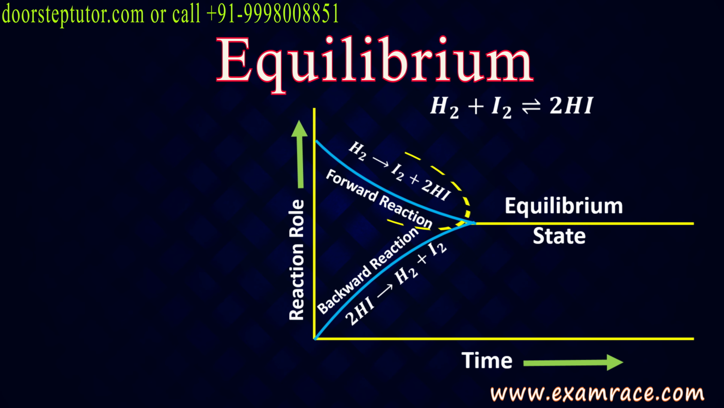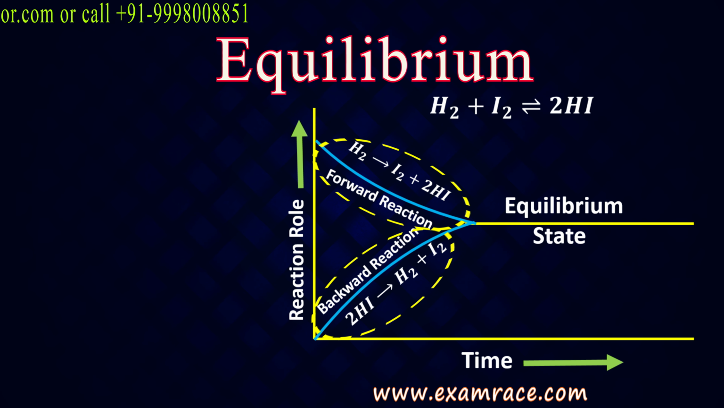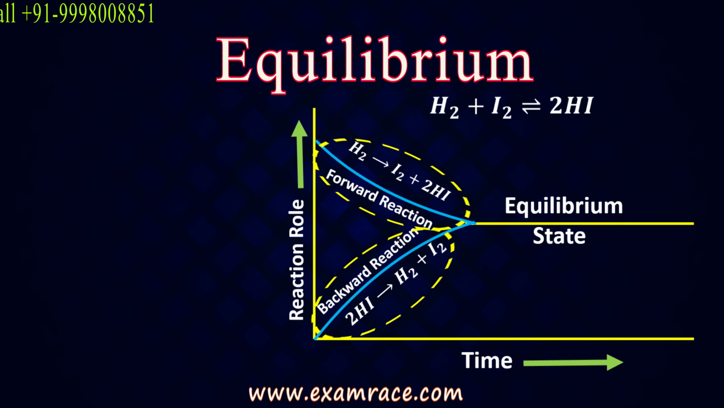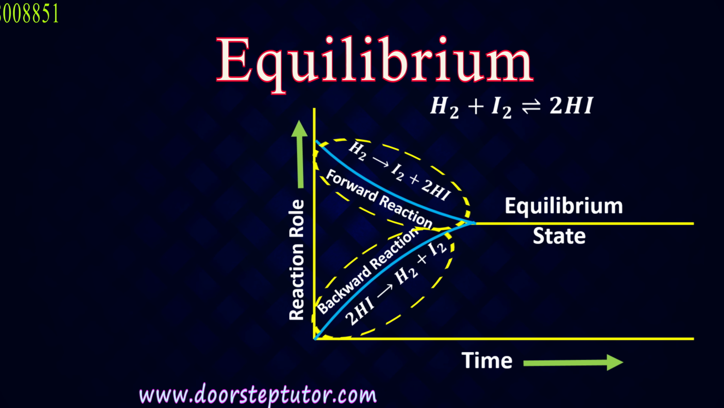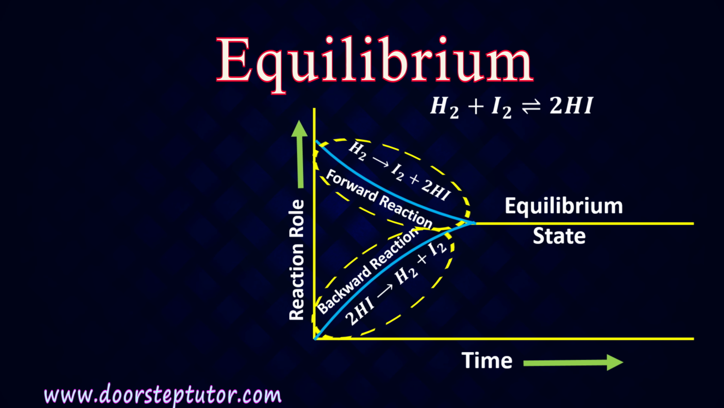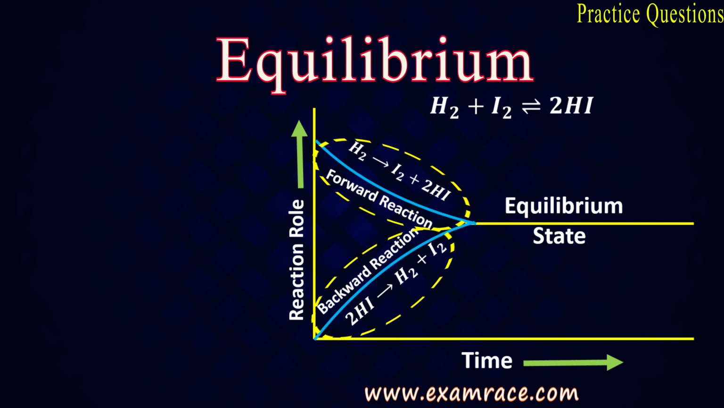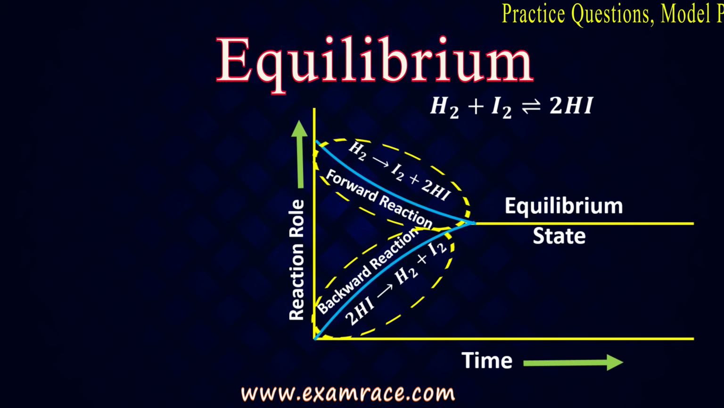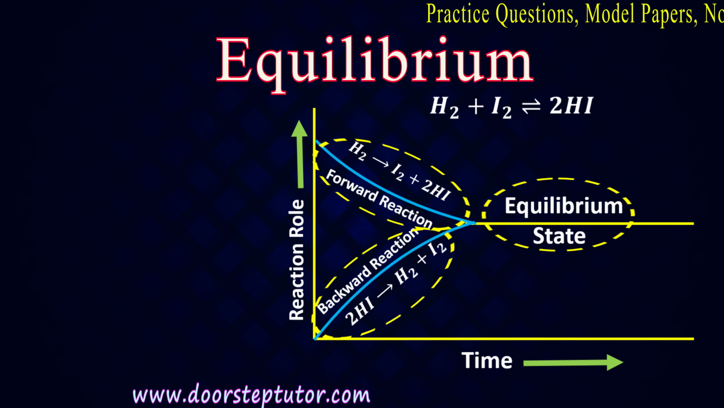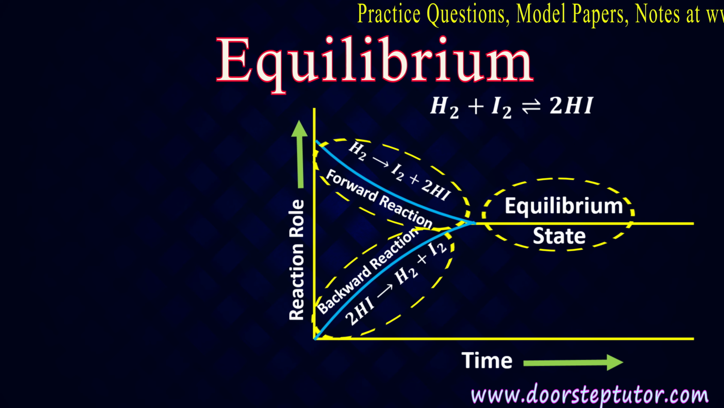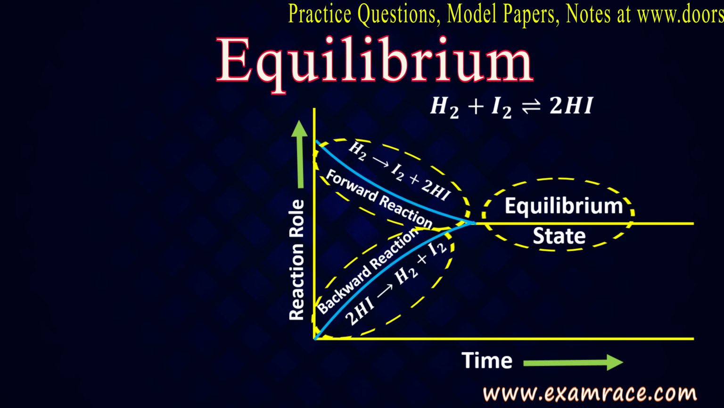Okay. Now you can see that there are two arrows. So this is a double arrow reaction. What does this mean? That this double arrow is showing the forward reaction plus the backward reaction. That means this reaction is in equilibrium state. Now let us understand about equilibrium state in detail.